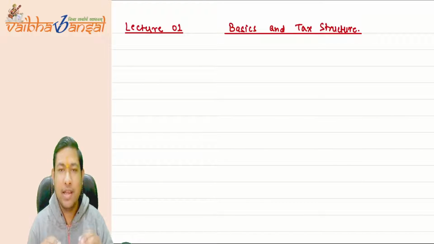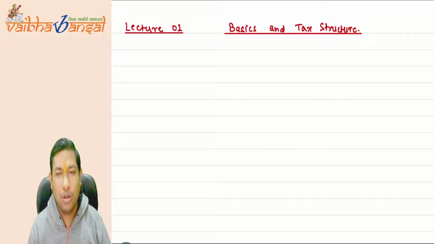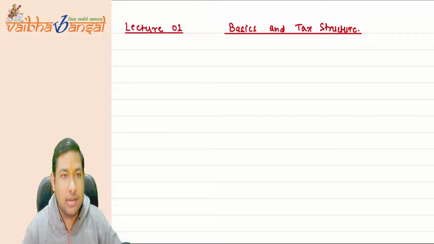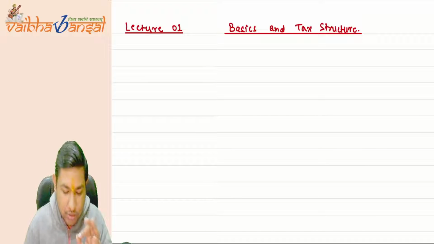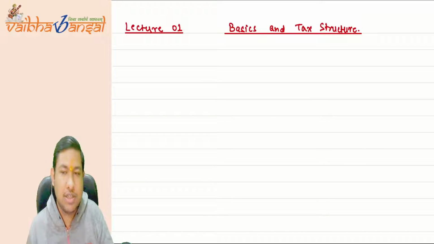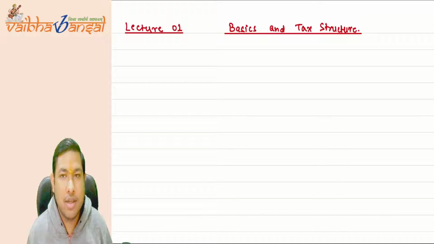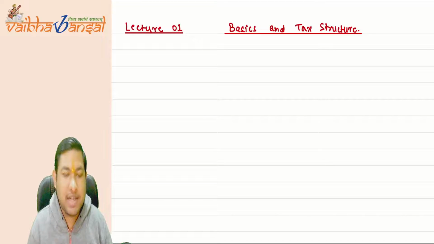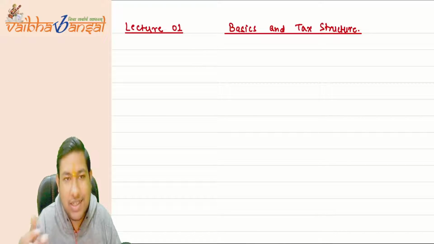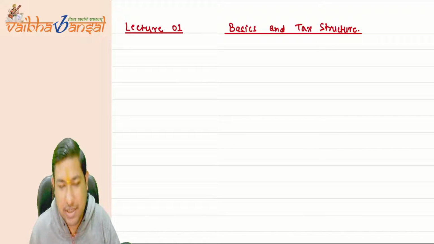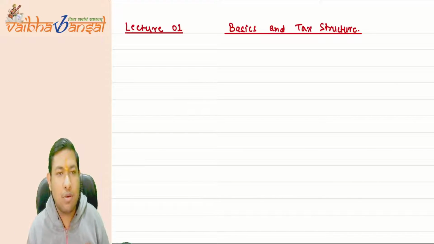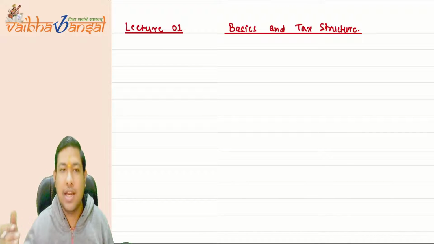So let me give you a brief idea of all the chapters, what we are all going to study in this chapter itself. So see, in the basics and the tax structure, starting with what? The income tax. Our subject name is what? Income tax or the direct taxation and the international taxation. So first, breaking out the direct taxation part. So what is direct tax and what is indirect tax?